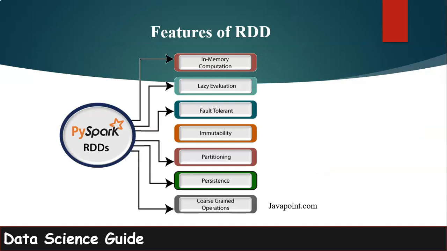And we see here the features of RDD in this graph. First, it's in-memory computation, which means a much faster way to process the data. Instead of transferring data to the hard disk and reading it back from the hard disk, everything is processed in the memory, which makes it so fast.